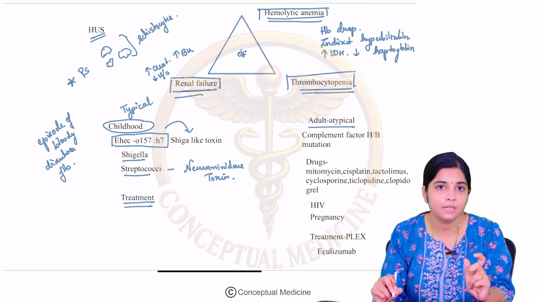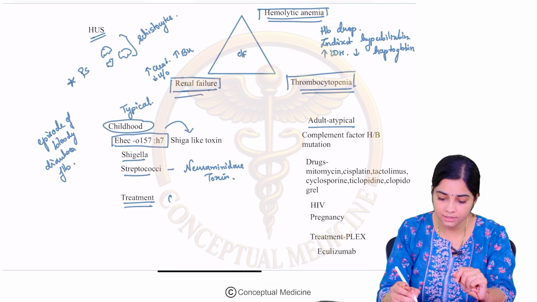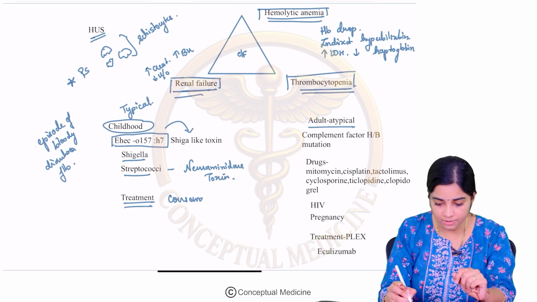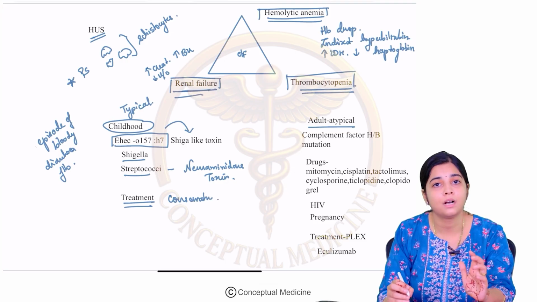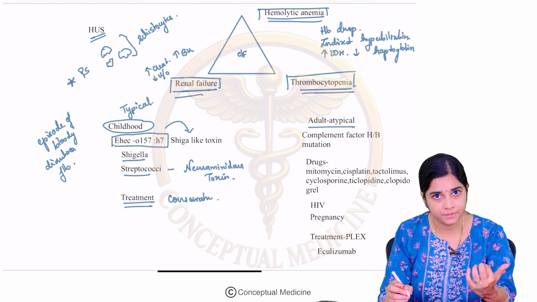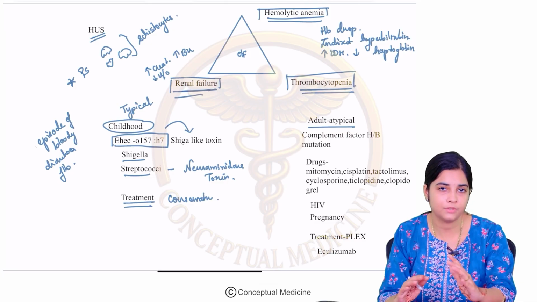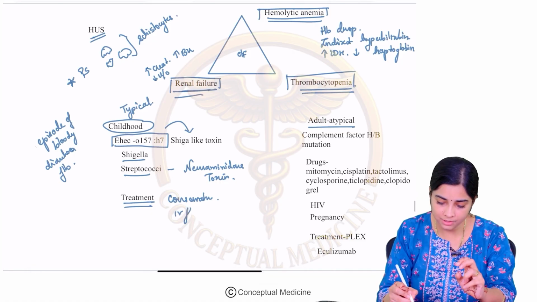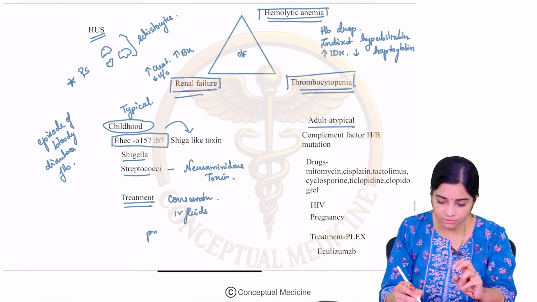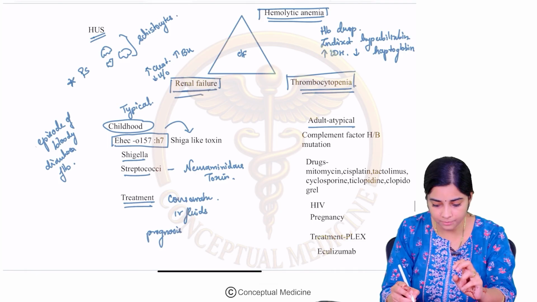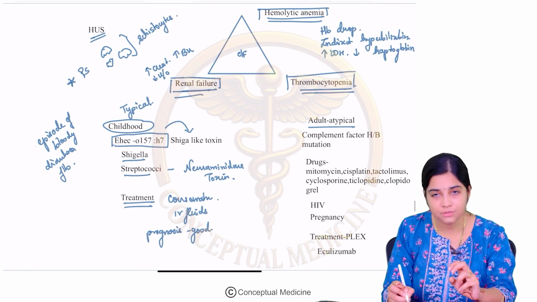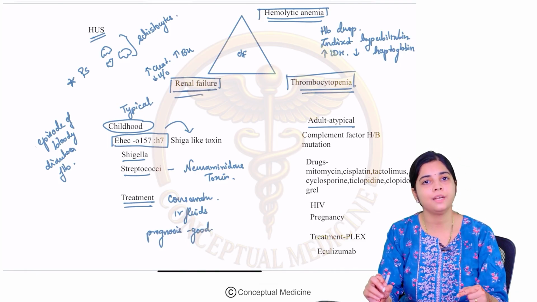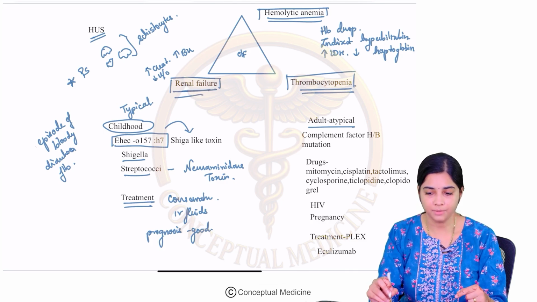So what is the treatment for childhood onset HUS? It is conservative treatment. You just observe the child. You give blood transfusions if required, if the anemia is too low. Otherwise, you just observe, give enough IV fluids, and the prognosis is good. Recovery is the rule in childhood onset hemolytic uremic syndrome.